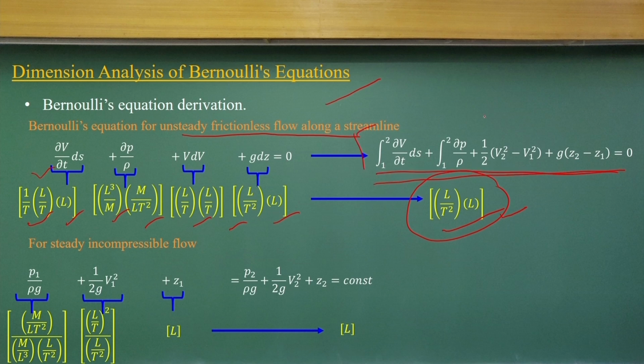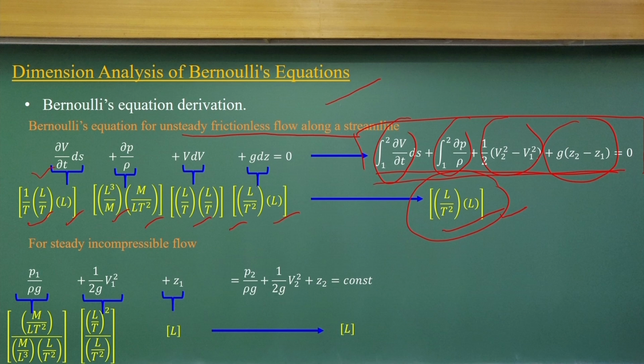You can check these equations in a similar way. If there is a mistake in these equations, you can easily identify it when you equate the dimensions of each term, because it is a dimensionally homogeneous equation. So, each term should have the same dimensions, and if you equate them, you will get the same thing.